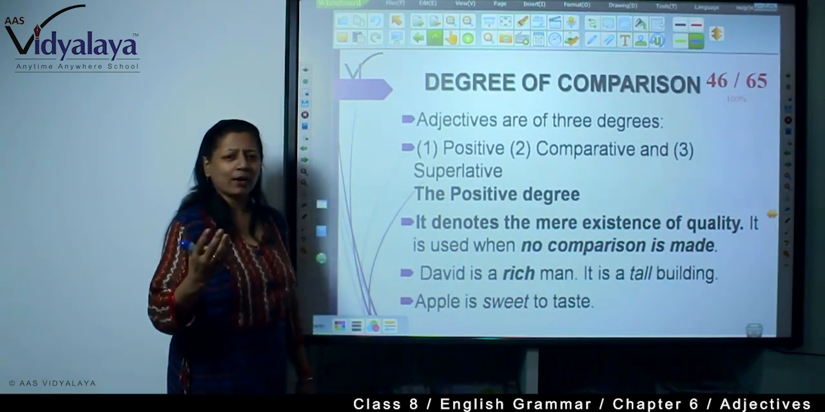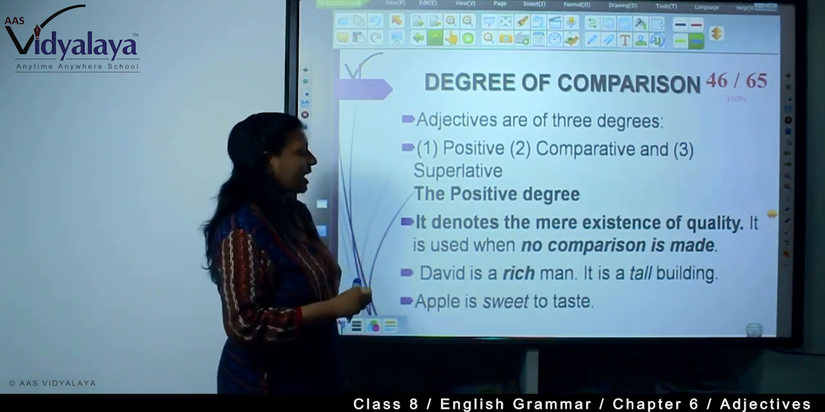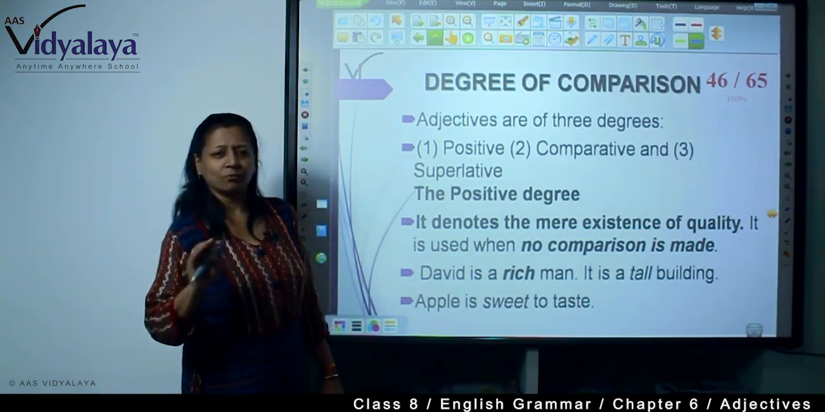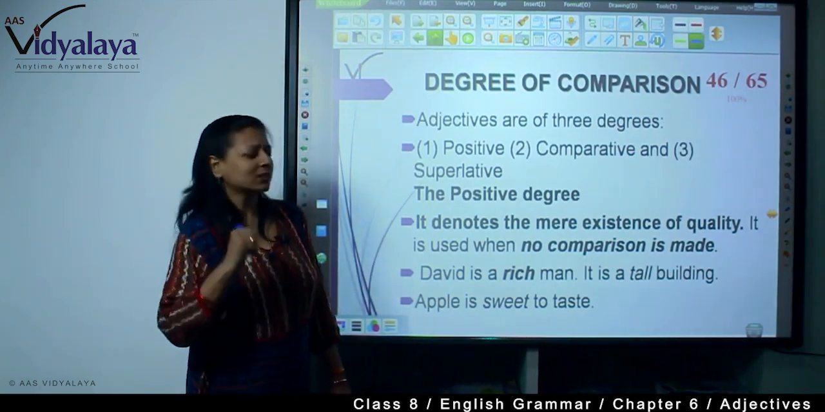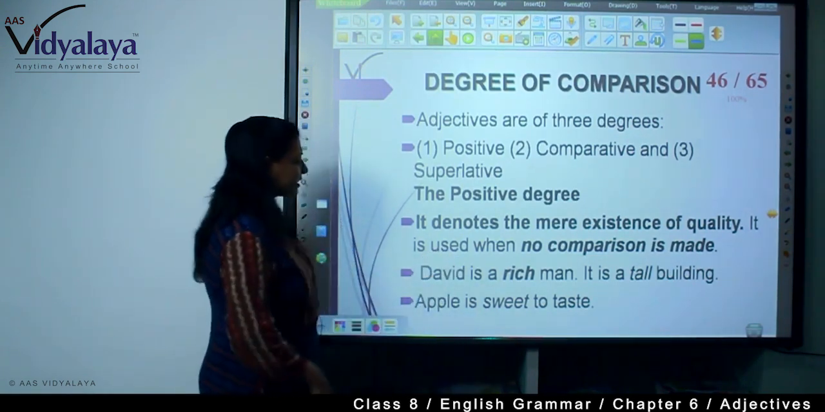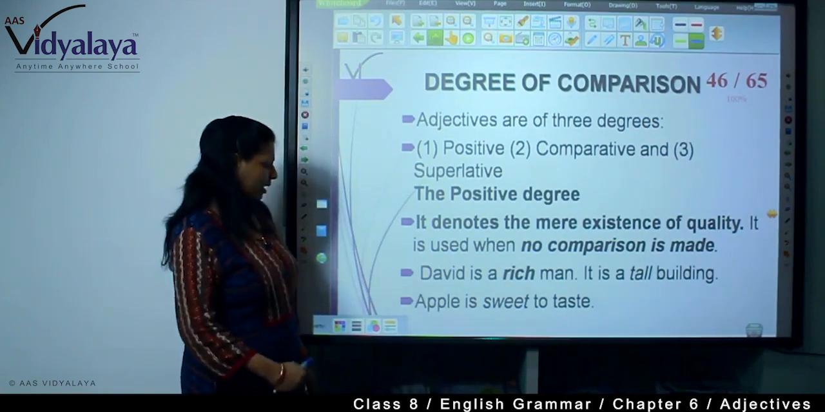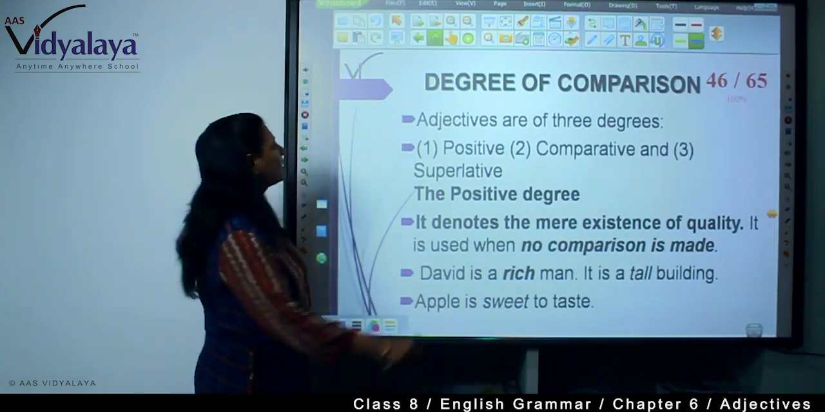It's just a mere quality. It's expressing, and comparison is not there. Both are equal. When equality is there, we use positive degree. See, David is a rich man. It is a tall building. Apple is sweet to taste.